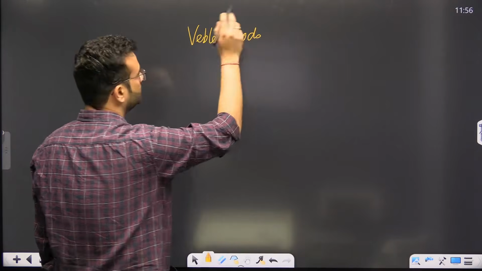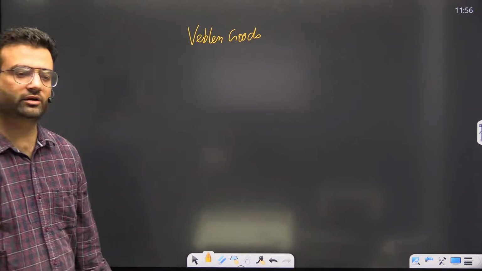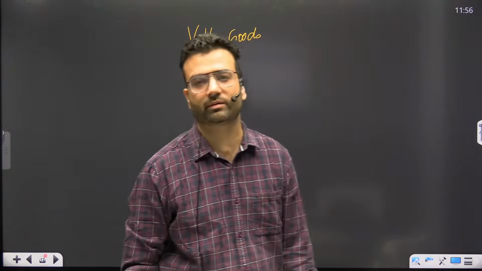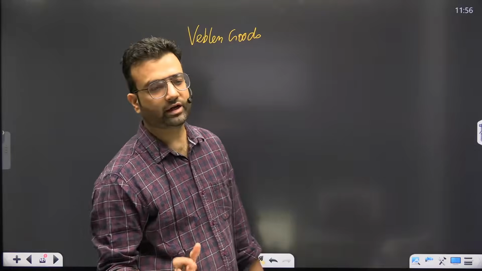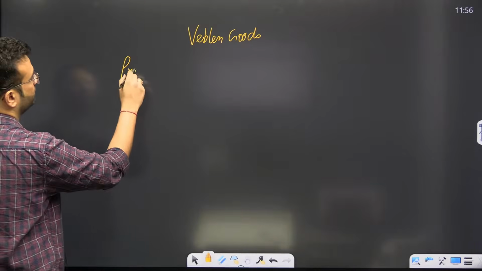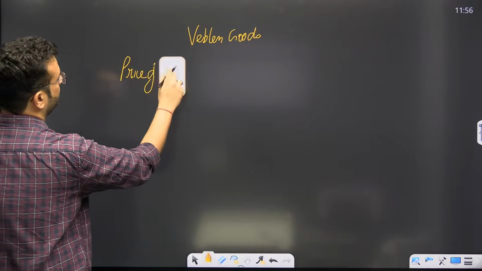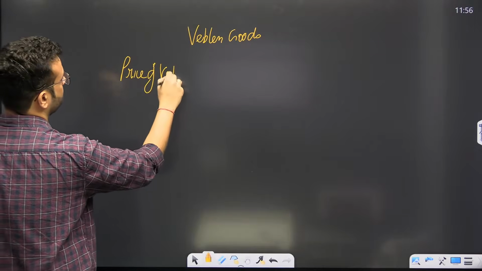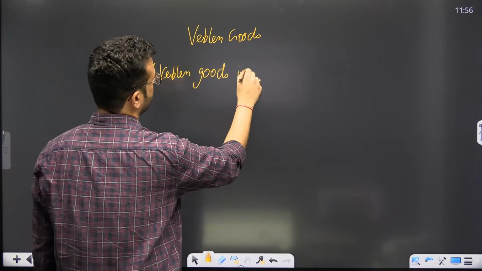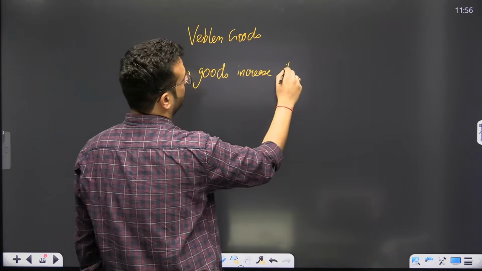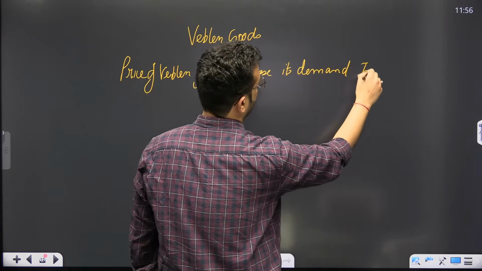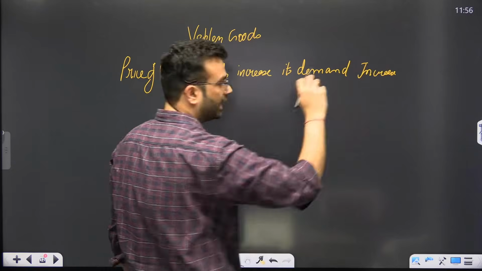What is a Veblen good? Diamond is an example of a Veblen good. iPhone is an example of a Veblen good. So, when the price of Veblen goods increases, its demand increases.